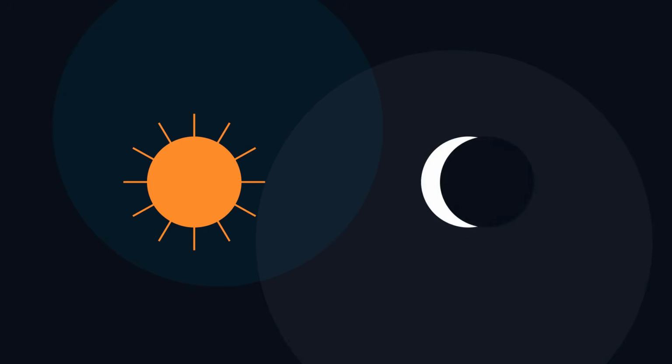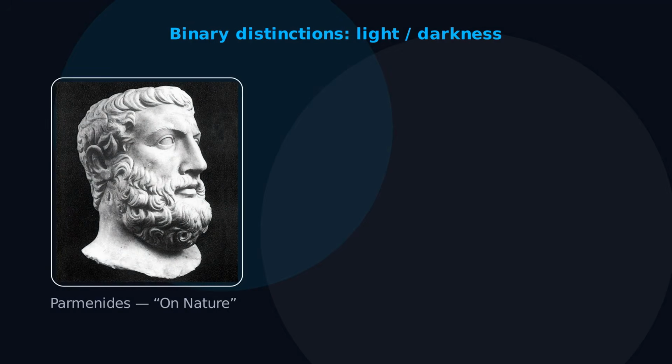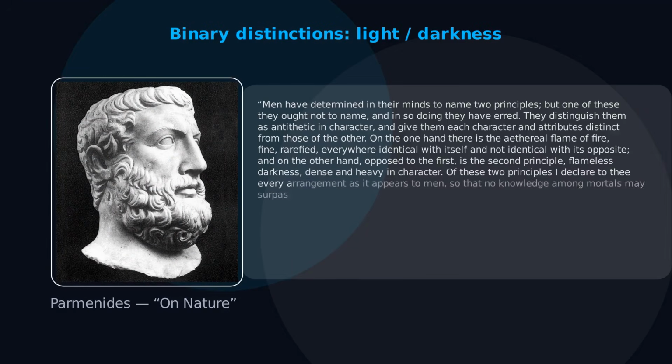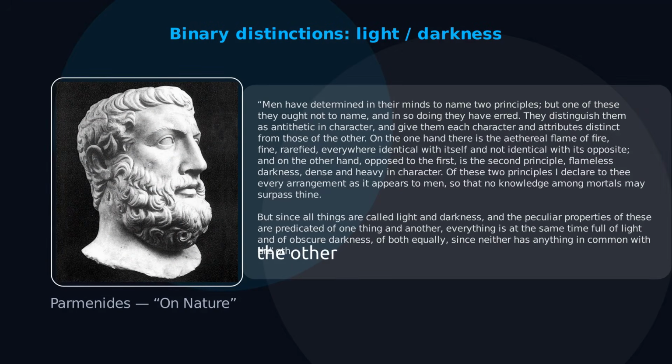From a philosophical point of view, this dichotomy can be mapped and has been mapped to various other dichotomies which naturally arise. In the famous poem by the pre-Socratic philosopher Parmenides, named On Nature, which according to some has been one of the first works in philosophy advocating a strict monism, the following is said about the binary distinction that men have adopted regarding the world. Men have determined in their minds to name two principles, but one of these they ought not to name, and in so doing they have erred. They distinguish them as antithetic in character, and give them each character and attributes distinct from those of the other.